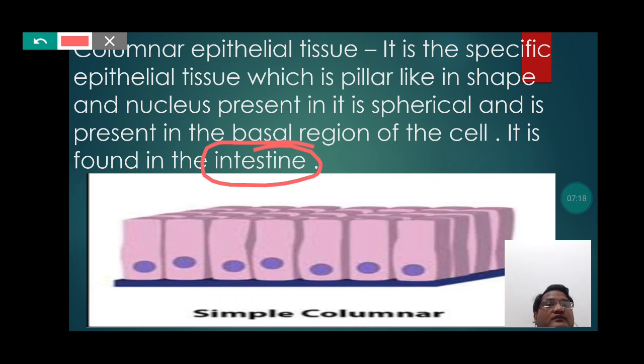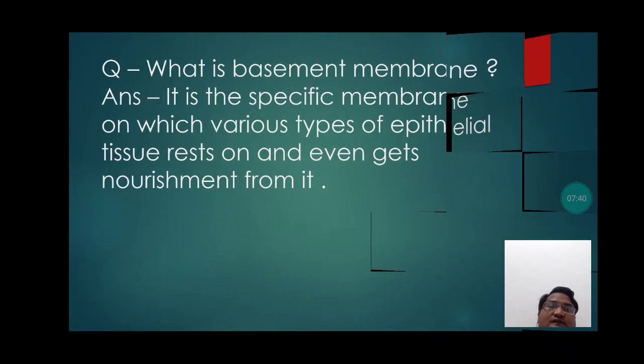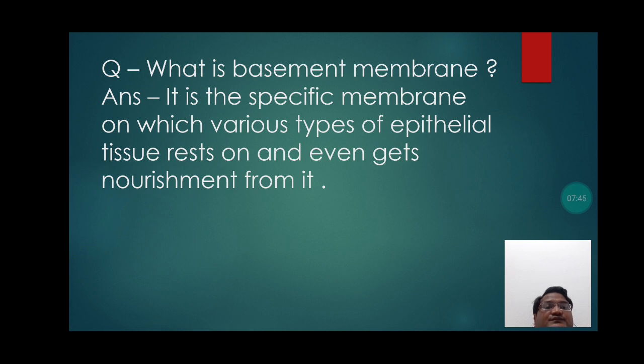So students, with the presence of the columnar epithelial tissue in the intestine, the function of absorption which is done by the intestine with the help of villi is further supported by the presence of columnar epithelial tissue, which appears like pillars and generally remains present in the intestine.